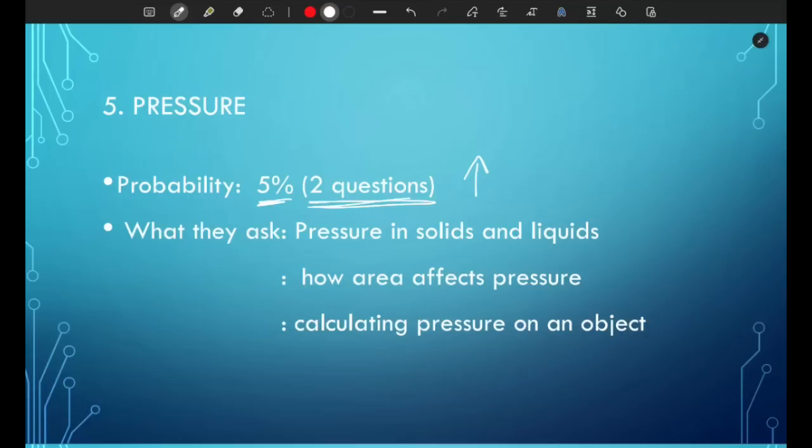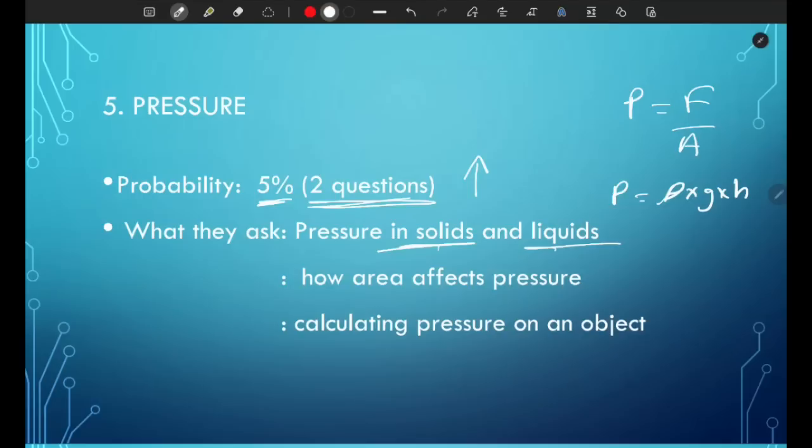So make sure you really understand pressure because it's increasing. And what can they ask you? It's usually about pressure in solids and liquids. So know the formula for solids is force over area. For liquids, pressure is equal to density times gravity times height.